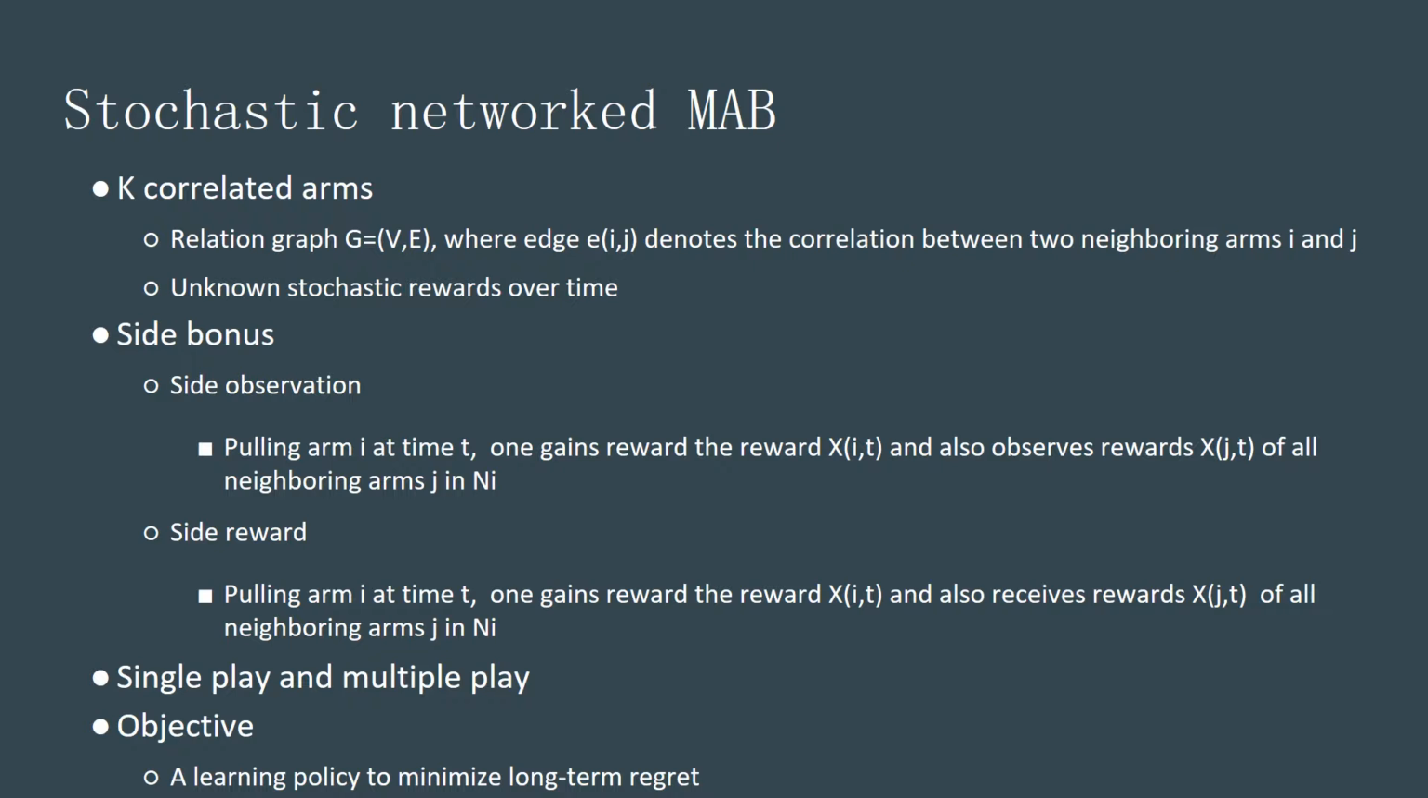Side observation means that when we pull the arm, we can also observe the rewards of the neighboring arms. Side rewards means that when we pull the arm, we can receive the actual rewards from the neighboring arms. We have two types of play strategy. For single play, we have to select one arm at one time. For multiple play, we have to choose multiple arms at one time. So it is a combinatorial MAB problem. The objective is to design a learning policy to minimize the long-term regret.